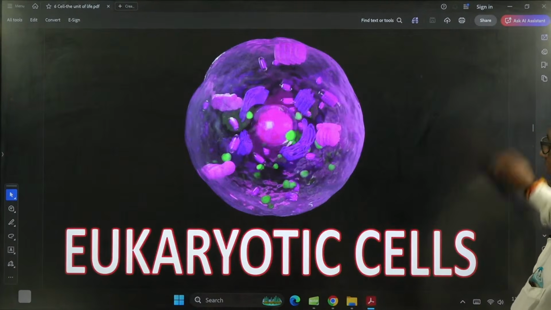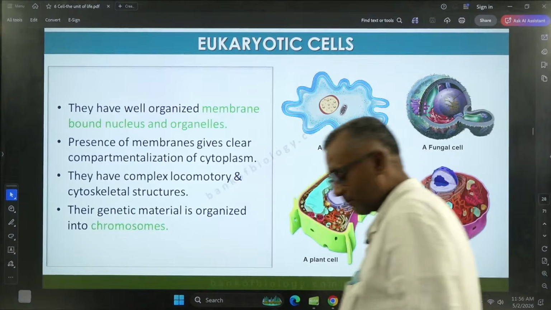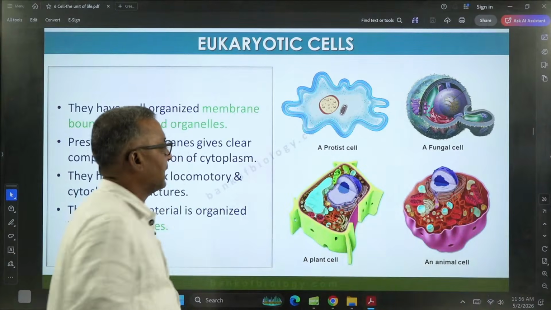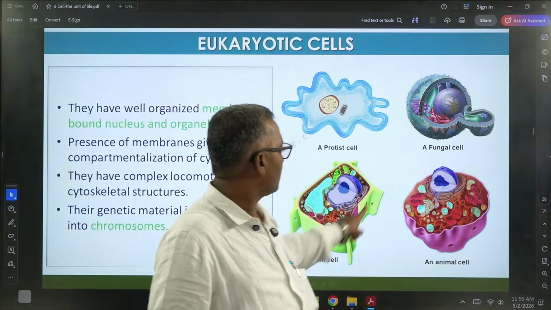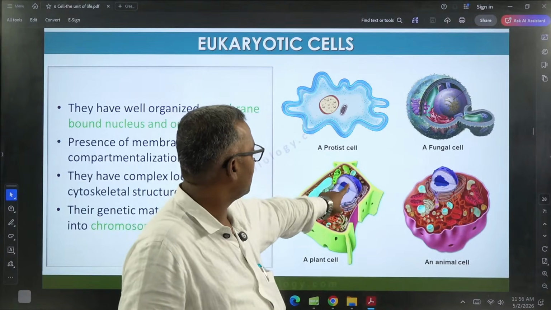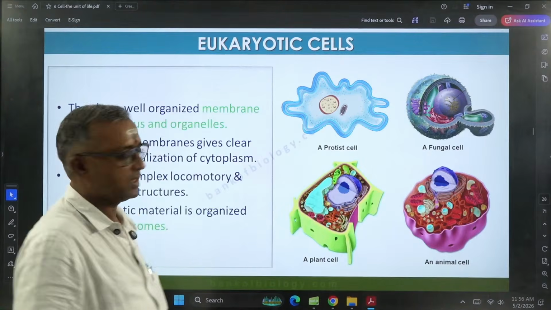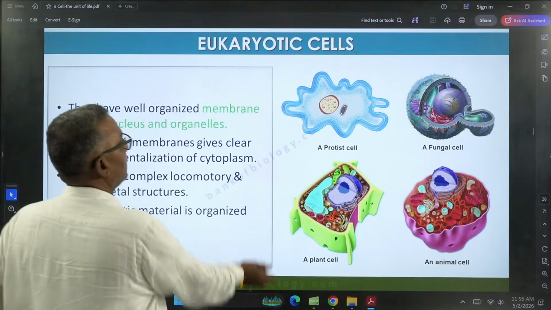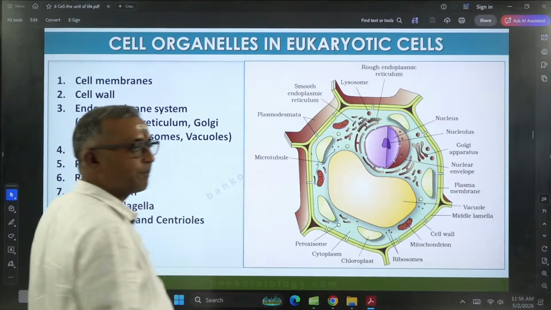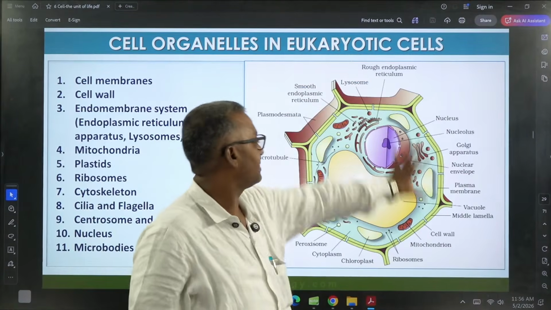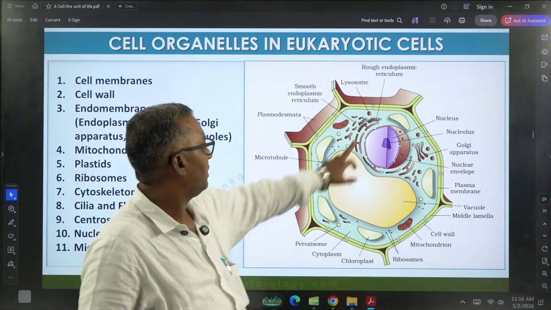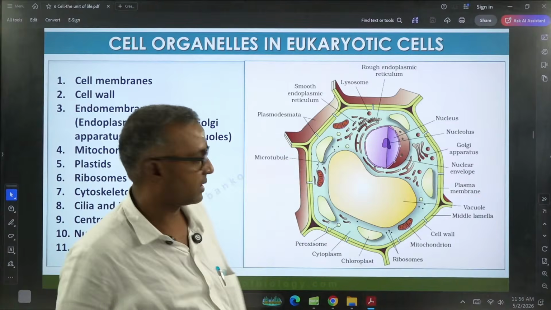Next, when it comes to the eukaryotic cells, as you know, eukaryotic cells have a well-defined nucleus. Now you can see this is the nucleus with nuclear envelope. In all the cells, whether protistan, fungi, plant or animal, there is a nucleus. This is the plant cell structure with cell wall, nucleus and various types of organelles.